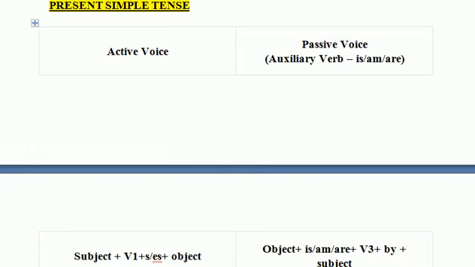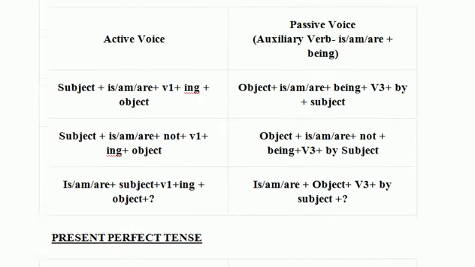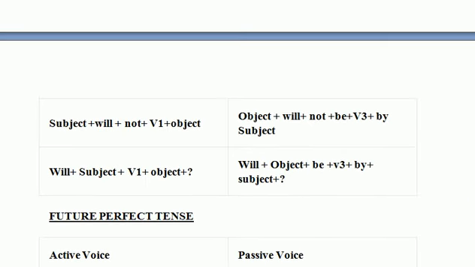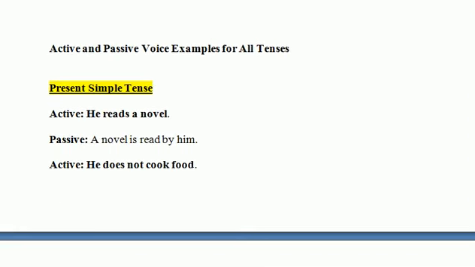I just want you to have a look at the examples of present simple tense in order to make that more clear. For example, "he reads a novel." Subject, verb, reads. By reads, we get to know that this is the present simple tense, and therefore we will apply the rules which are particular to the use of the present simple tense.